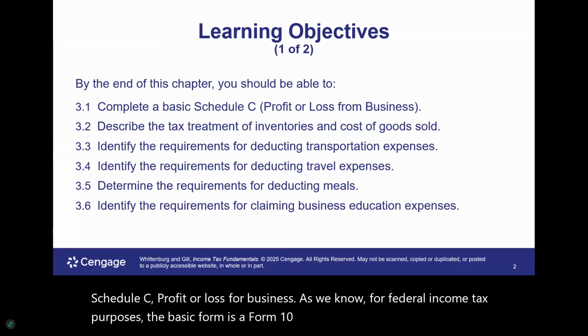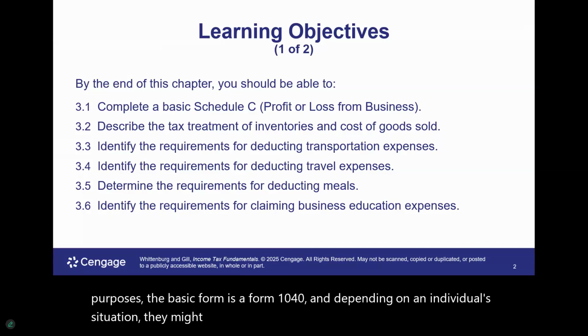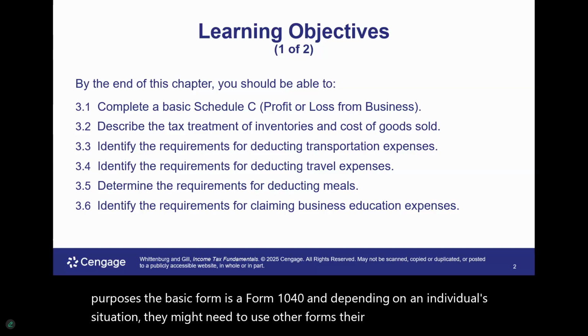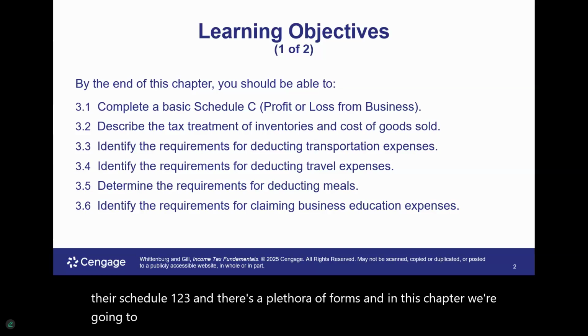And depending on an individual's situation, they might need to use other forms. There's Schedule A, B, C, D, E, and F. There's Schedule 1, 2, 3, and there's a plethora of forms. And in this chapter, we're going to focus on self-employed individuals that utilize a Schedule C, profit or loss from business.